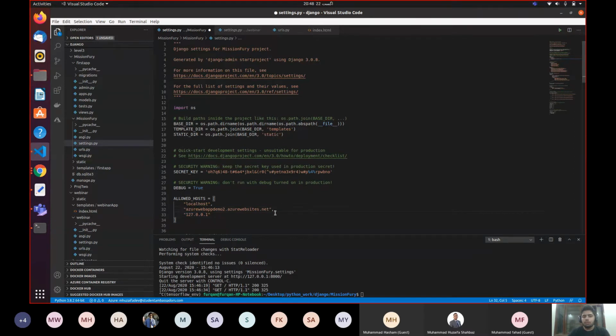And this middle one, for instance, I'm going to remove this line. Why am I removing this line? Because our app is right now not deployed on our Azure web server. This line is a URL of our Azure app. So when we deploy our app, Azure is going to give you a URL on which your app will be deployed. You will pick up that URL and write it down over here so that your app can run on this URL. Right now our app is not deployed, so we don't have any URL. So I will just remove it and keep these two URLs.